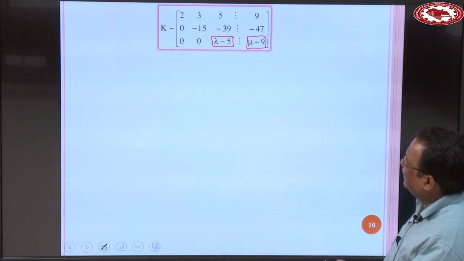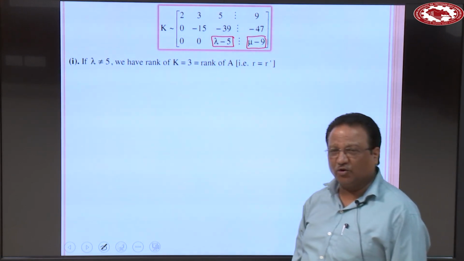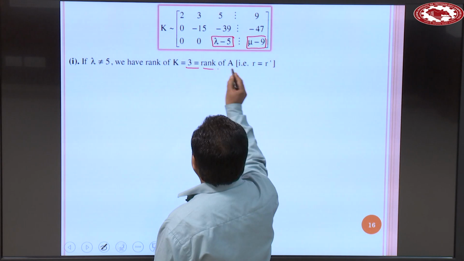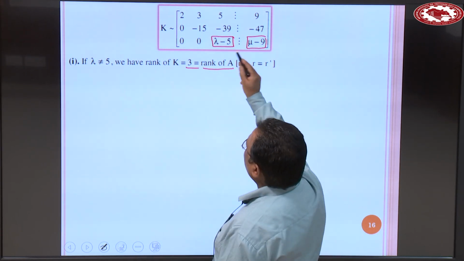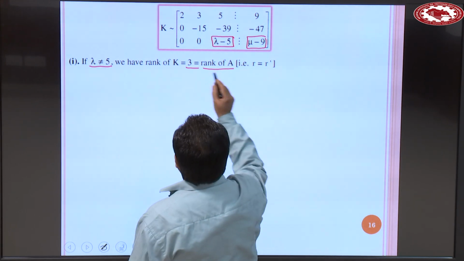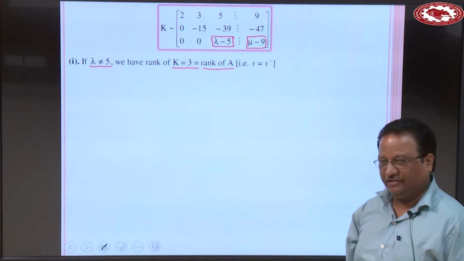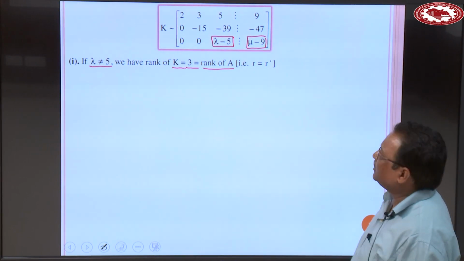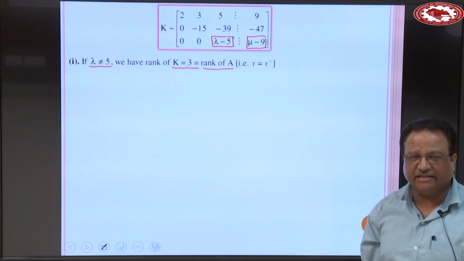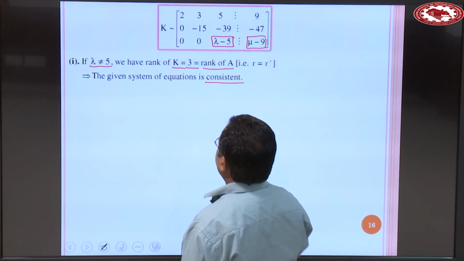So, when lambda is not equal to 5, then the total number of non-zero rows in A is 3, clear. So, rank of A is 3, and since in this row this term is not equal to 0 due to lambda not equal to 5, rank of K is also 3. This means R is equal to R dash. So, when lambda is not equal to 5, rank of A as well as rank of K is equal to 3. This means the given system of equations is consistent.